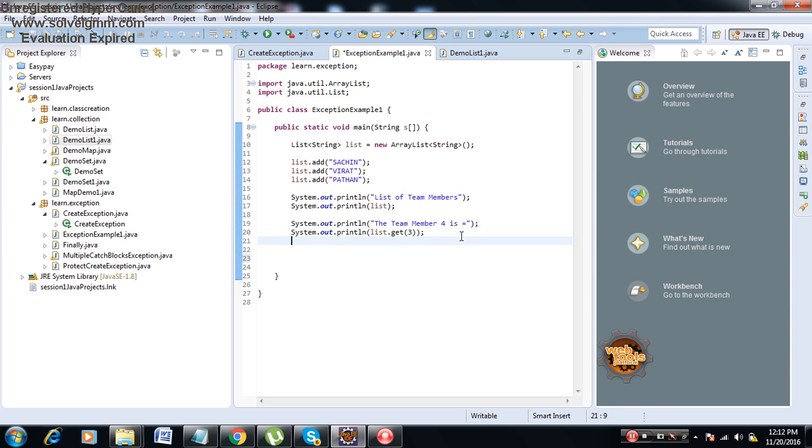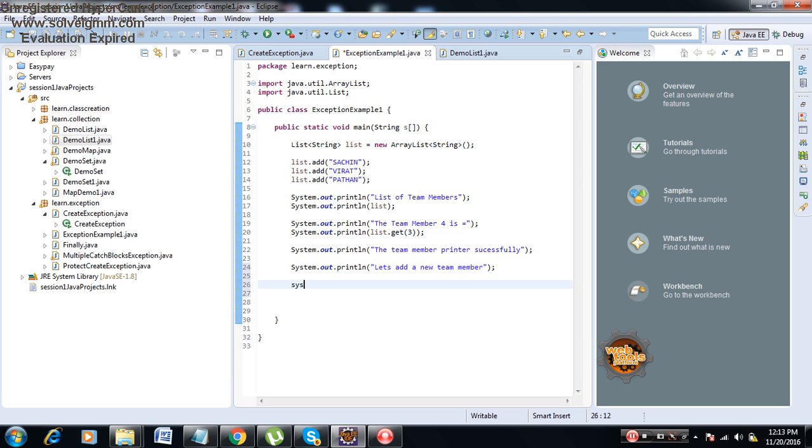Then System.out, the team member printed successfully. Then after that System.out, let's add a new team member.